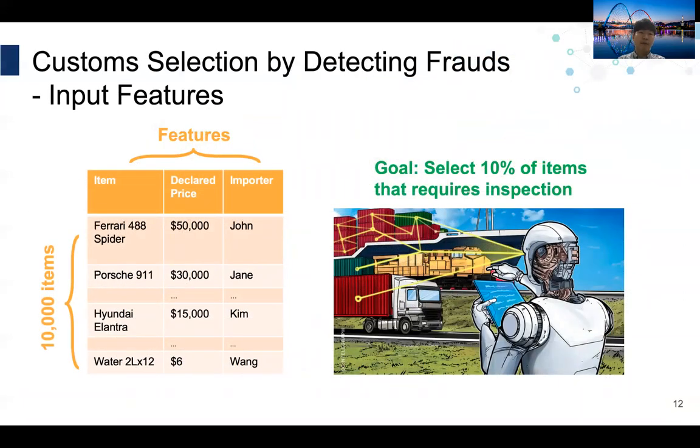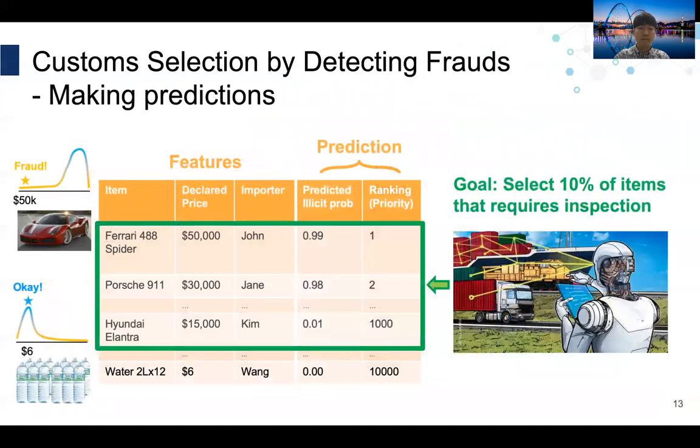Here's the example customs clearance scenario with 10,000 items. Among them, we have to select 10% of items that require inspection. For explainability, we show item description, declared price, and the name of the importer as features. The AI analyzes the input features of each item by comparing it to relevant historical data. It then predicts each item's illicitness and sorts every item in descending order.